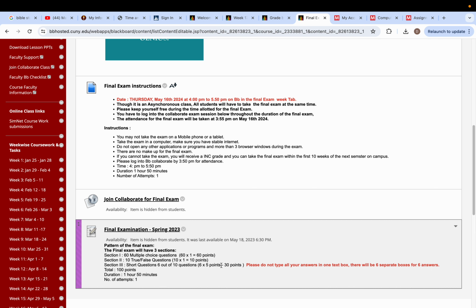You will have to type. You cannot copy and paste from anywhere. Any copy and paste on that particular question, you will get a 0. You will have to type in the text box given. Please be very clear about that. You cannot even say I typed it on Word or Notepad and I pasted it. No, any copy and paste will get you a 0 for the short questions. Okay, so this is the pattern of your questions.